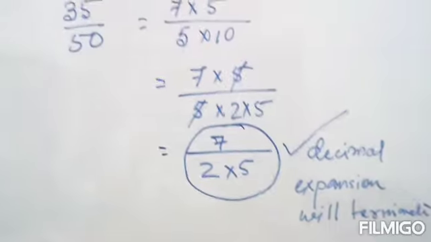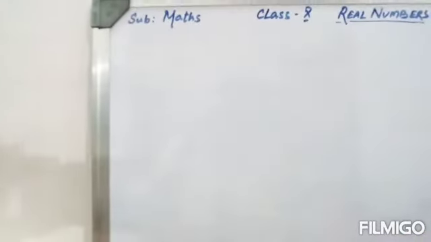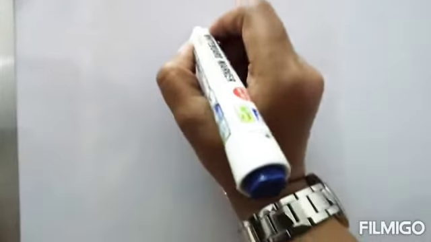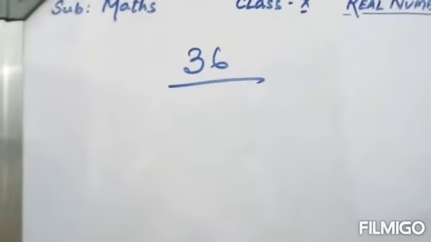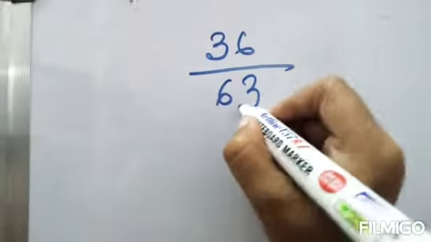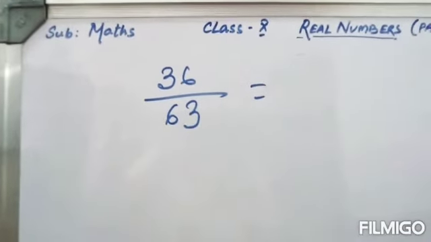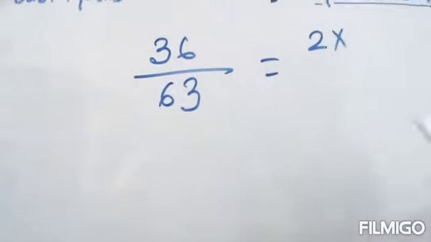Now let's see another problem. A little hard one. If I give you a number as 36 by 63, how can I express 36 in prime factors?